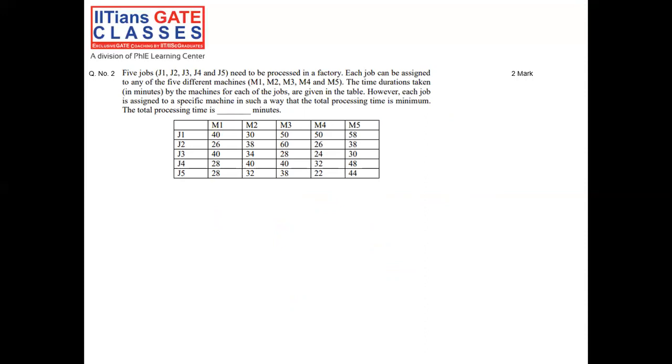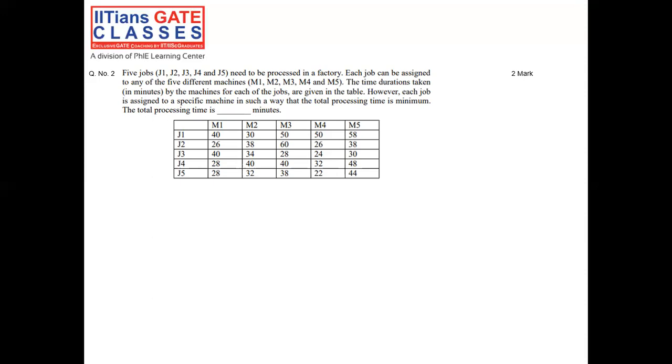The time durations taken in minutes by the machine for each of the jobs are given in the table. However, each job is assigned to a specific machine in such a way that the total processing time is minimum. The total processing time is how many minutes?